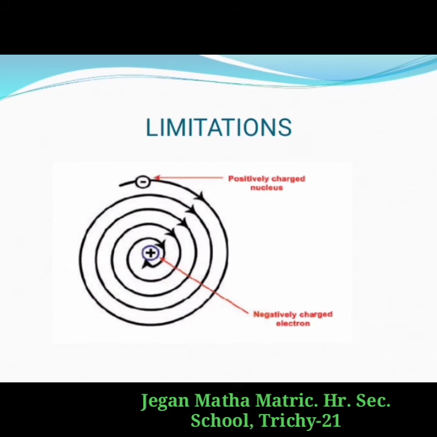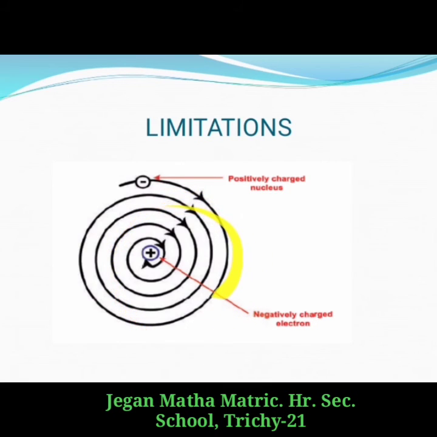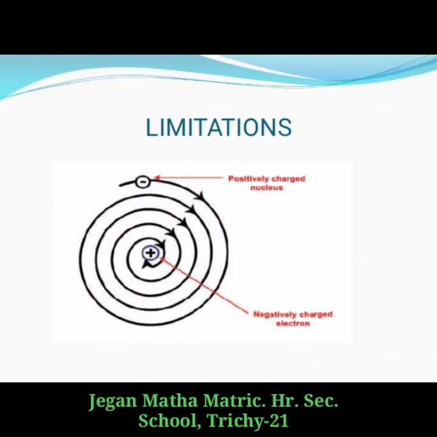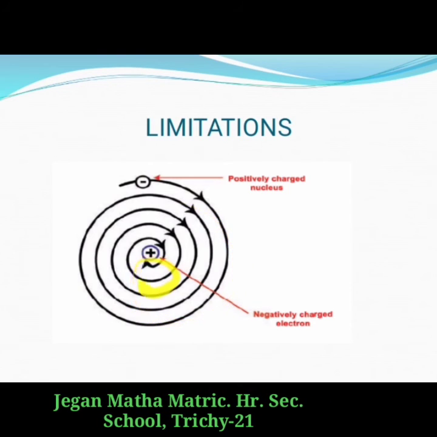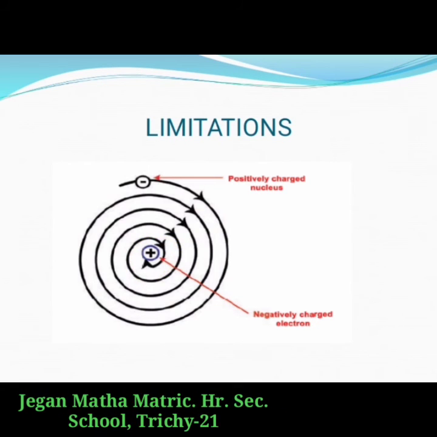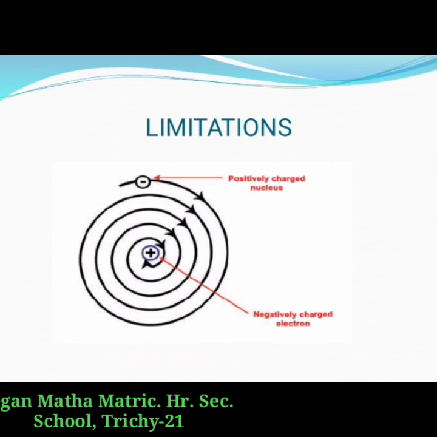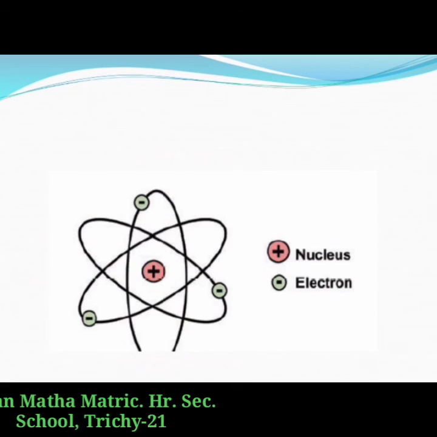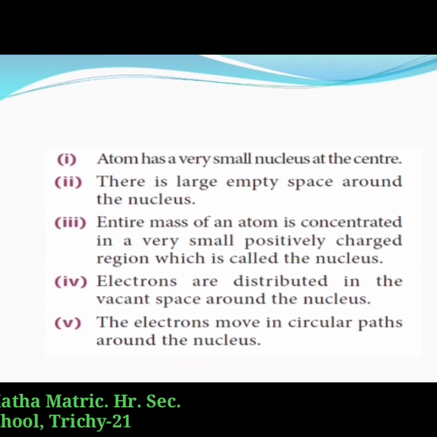So, according to electromagnetic theory, a moving electron loses energy. Due to this, the path of the electron may reduce and finally the electron falls into the nucleus. If that happens, the atom becomes unstable. According to Rutherford's atomic model, the atom contains large empty space.